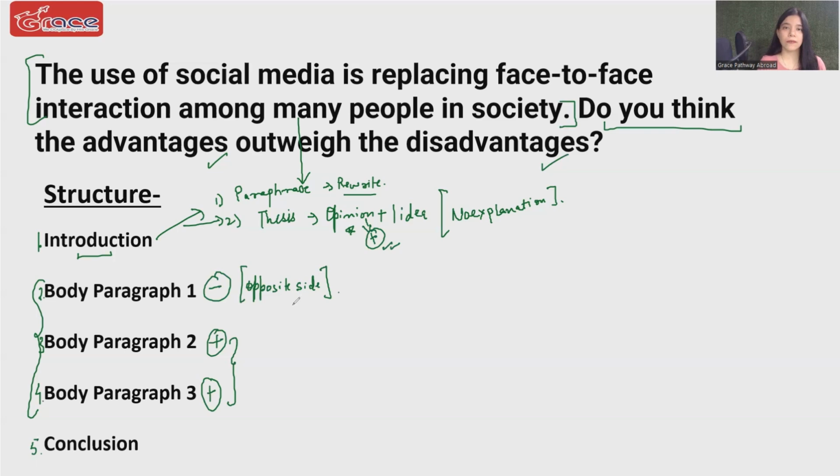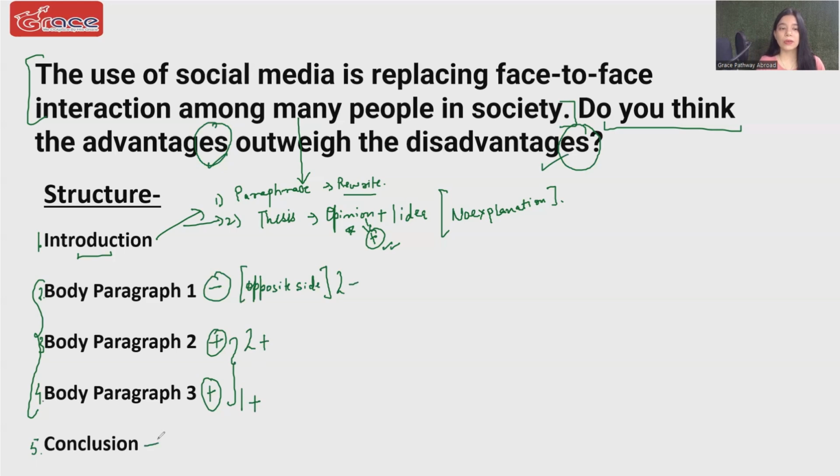Just understand one thing here. The question says, do you think the advantages outweigh the disadvantages? So they are asking about plural ideas. If you write only one advantage and one disadvantage, you will not get a high score, because they are saying advantages and disadvantages. We need to write plural idea paragraphs. So we are going to write 2 disadvantages here, 2 advantages here, and 1 extra advantage here.